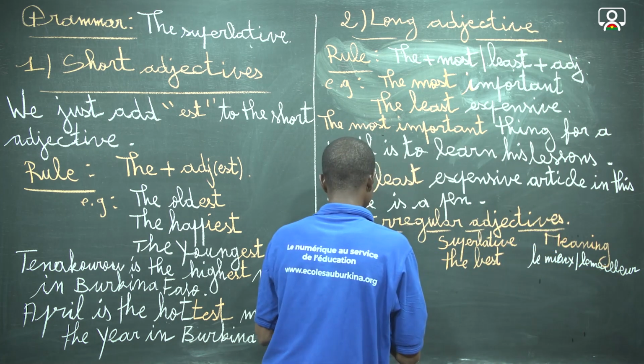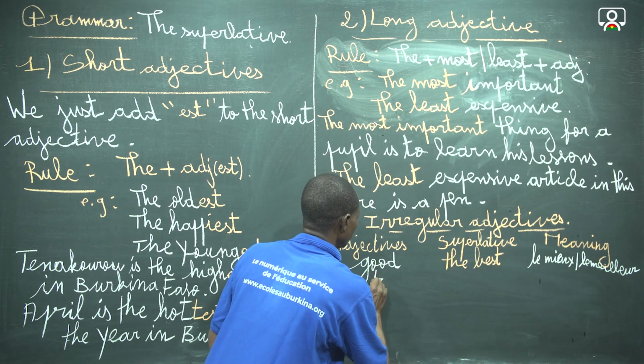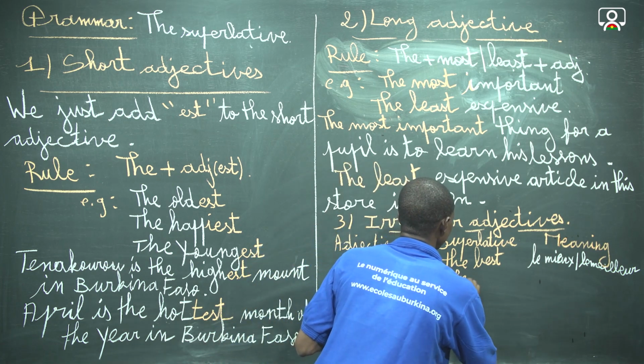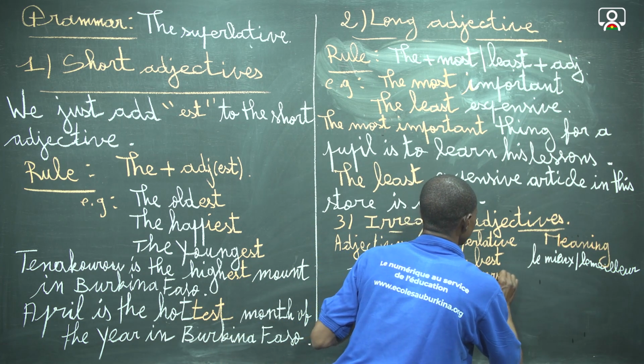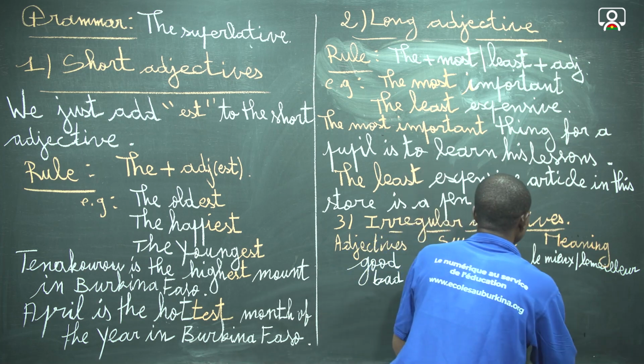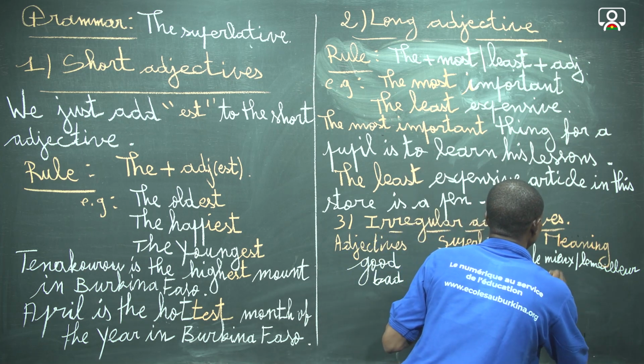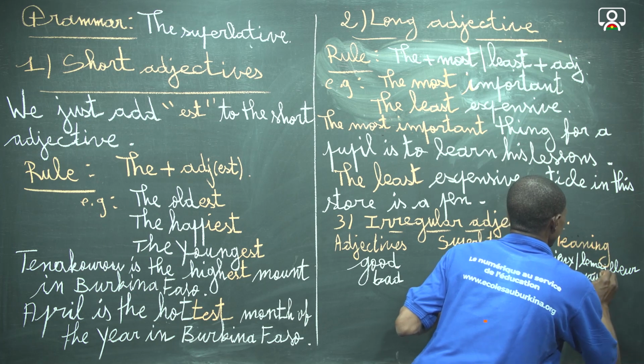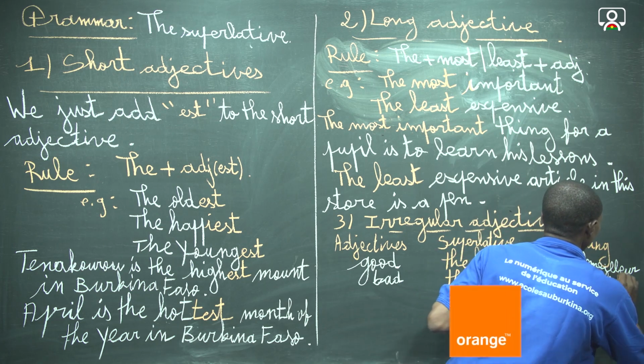And we have the adjective bad. The superlative is the worst, which means in French le plus mauvais, or le pire.